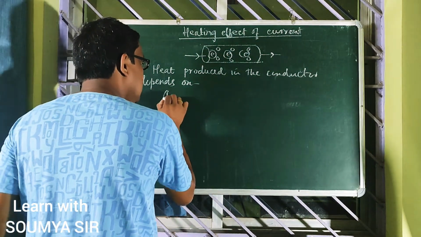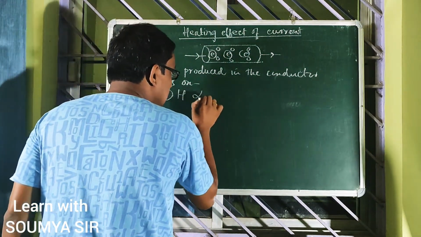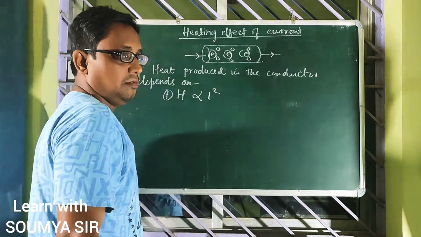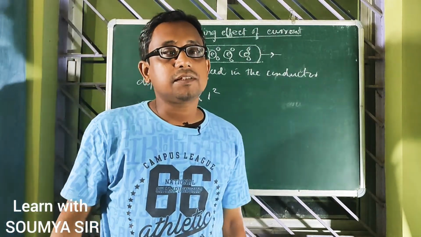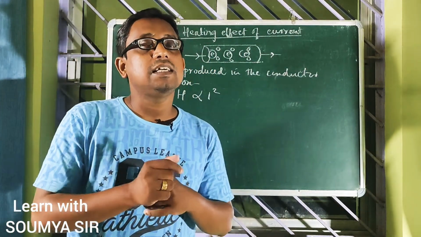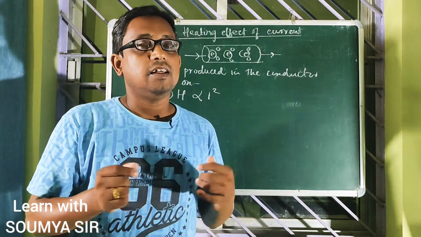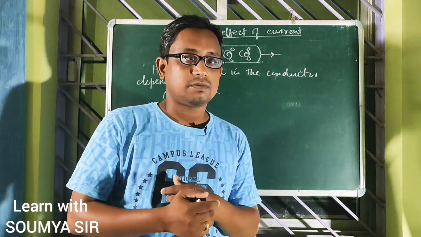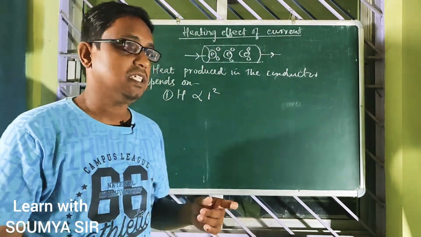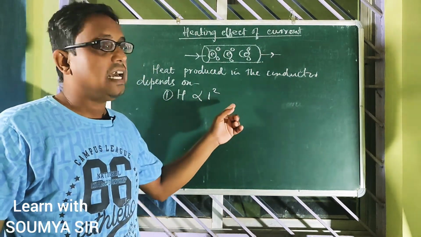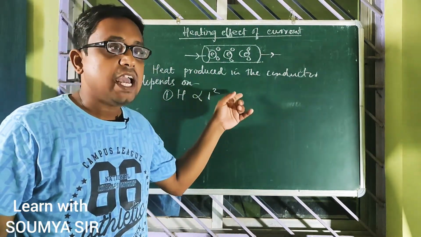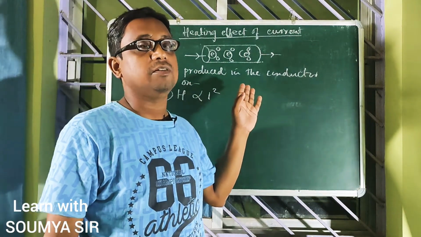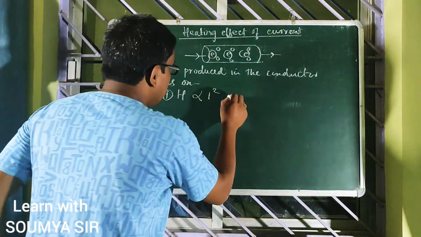First of all, heat energy is directly proportional to I square. It means when the electric current increases, the amount of heat produced also increases. Means the heat energy is directly proportional to the square of the electric current flowing through the conductor. This is equation number one.